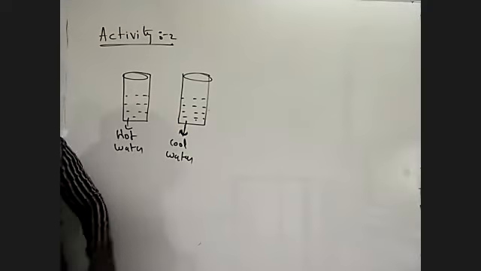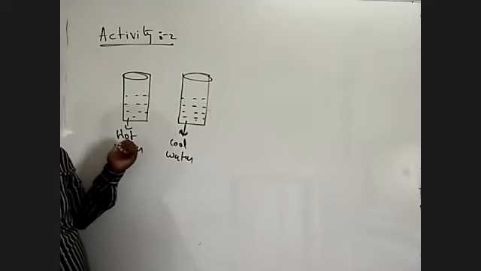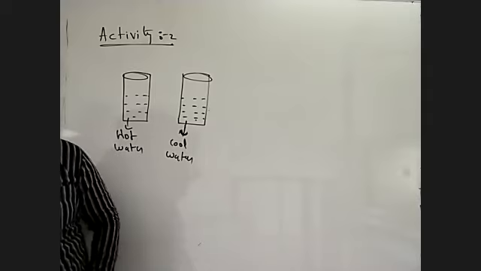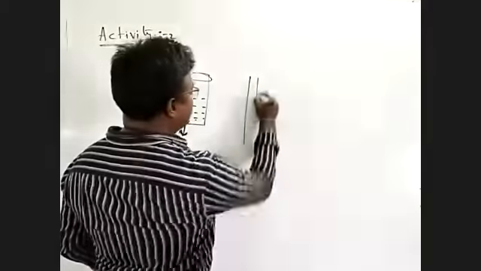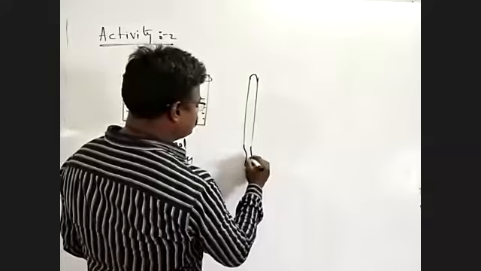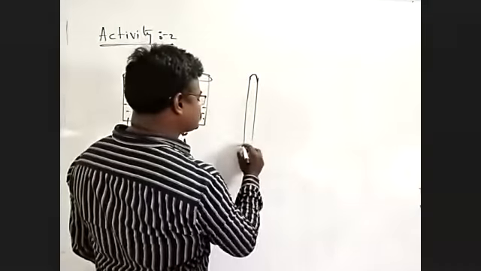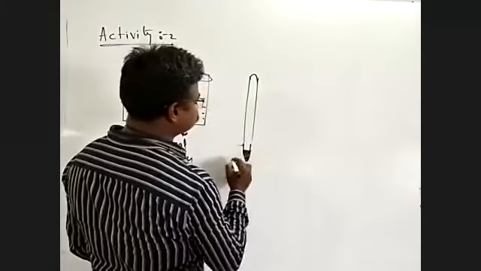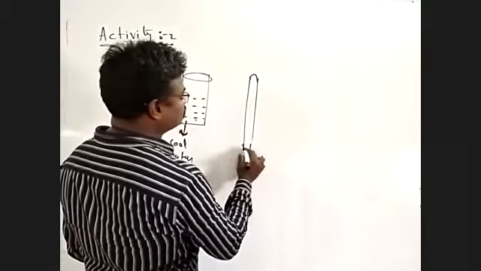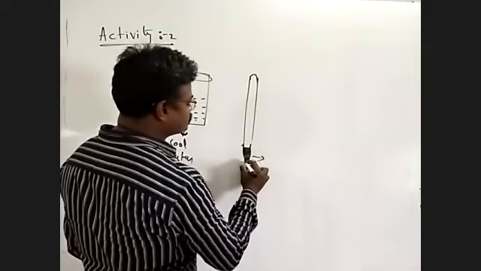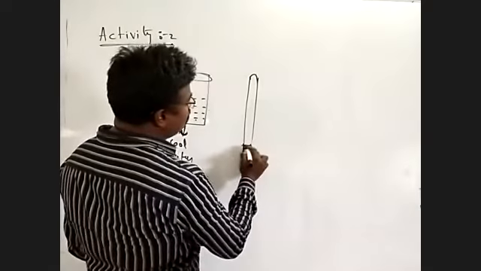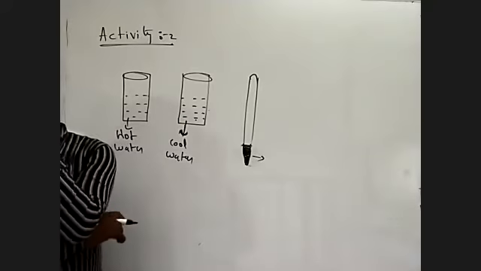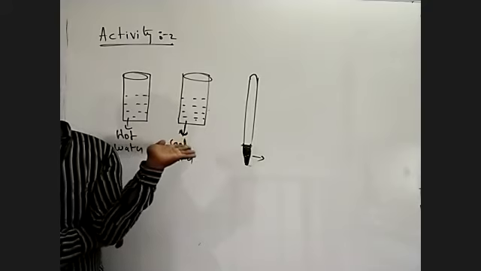So take the two glass tumblers, one filled with hot water and one with cool water. Now take a laboratory thermometer. This is a laboratory thermometer, and this is the mercury level. We have to check the mercury level. Just observe the mercury level in it.